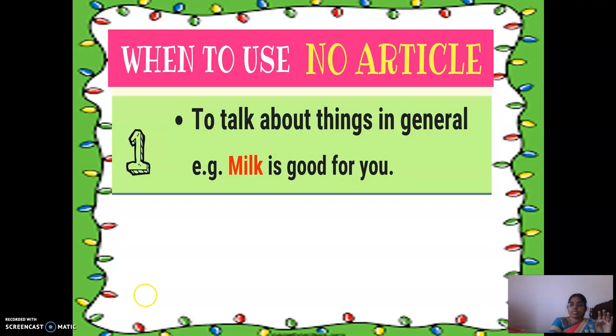Right? So next is when to use no article. In the slides before we saw where to use a, an and the. So when to use no article: to talk about things in general. For example, milk is good for you. If I say milk is good for you, I'm using the noun milk here.